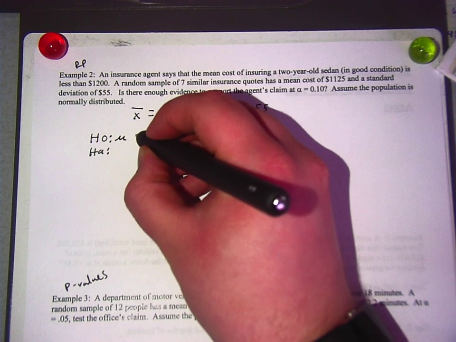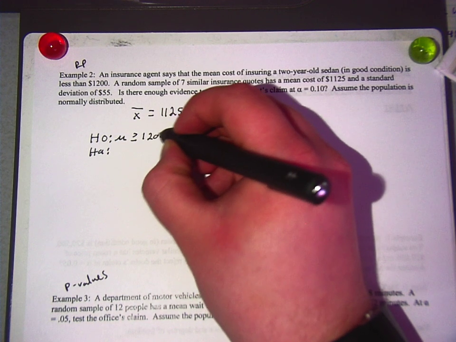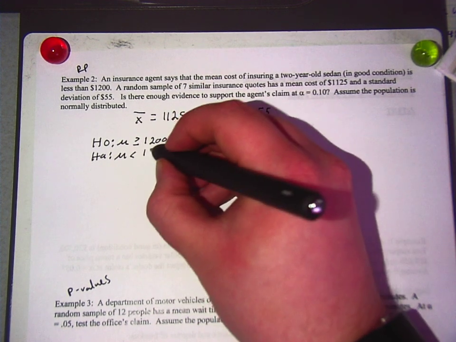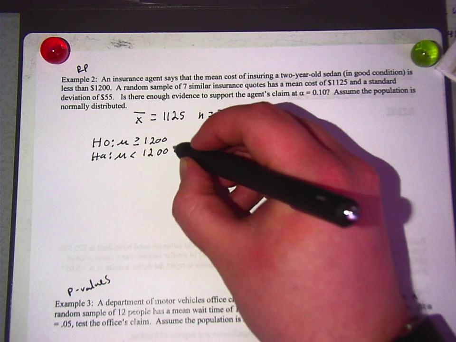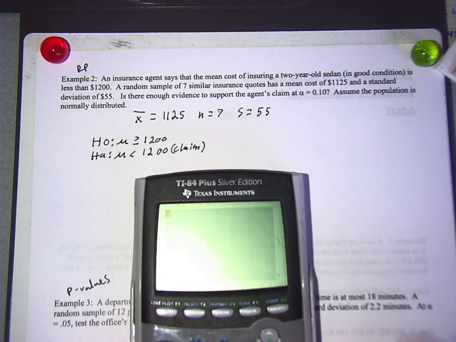And then if we look at the second line, if you look in the paragraph, it says the mean is less than, or yeah, he hasn't written it down. Okay, and now the claim. Okay, you have it written down. Good job, Zach. Okay, and now we grab our handy dandy calculators. Let me bring it out here so you guys can all see.